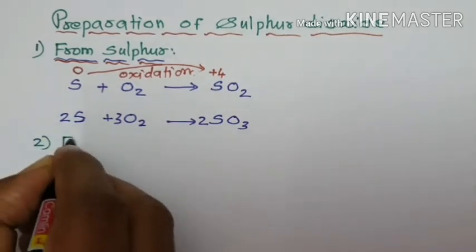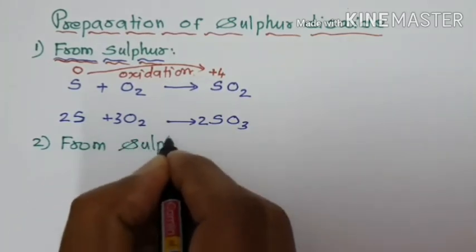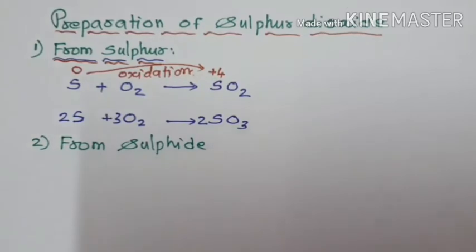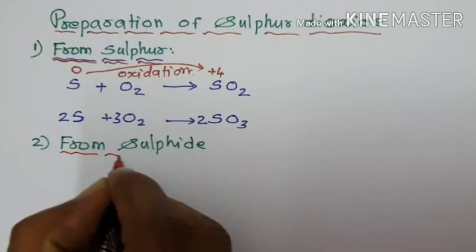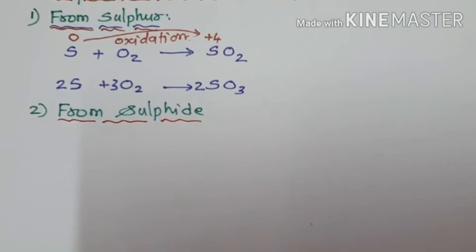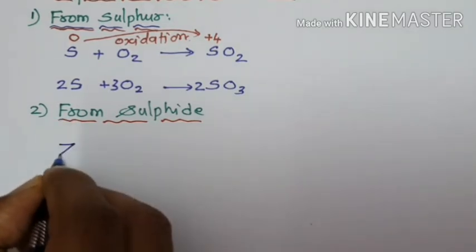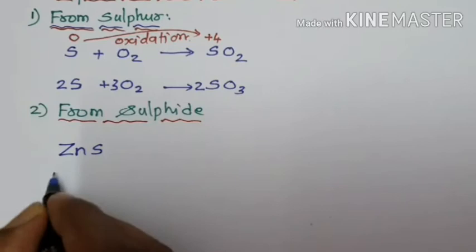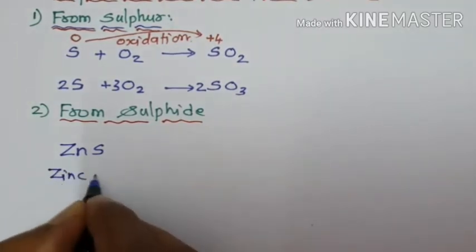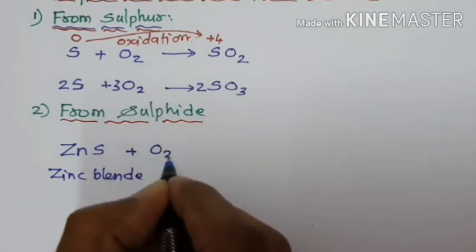Second method, from sulfide. From the S2 minus ion, sulfide ion, how is sulfur dioxide prepared? During roasting of sulfide ore, when a sulfide ore is roasted, for example zinc blende, ZnS, an important ore of zinc, in the presence of oxygen.